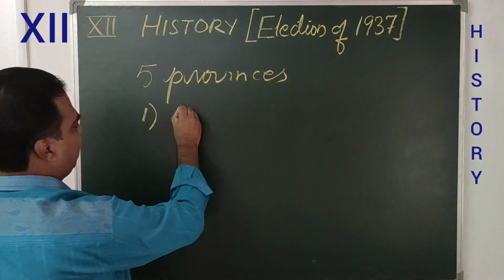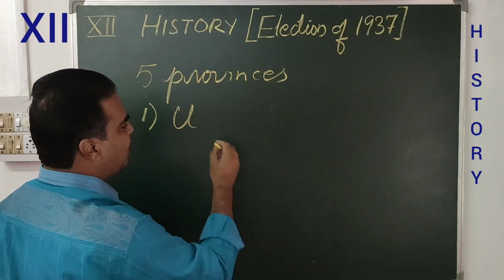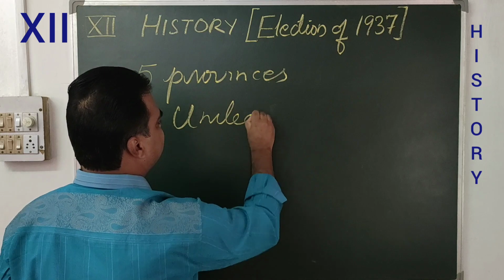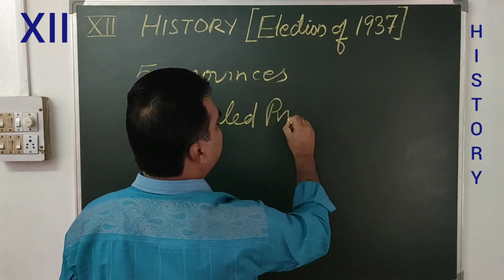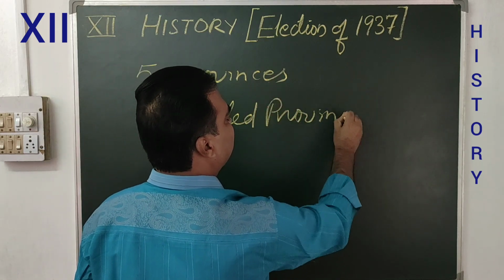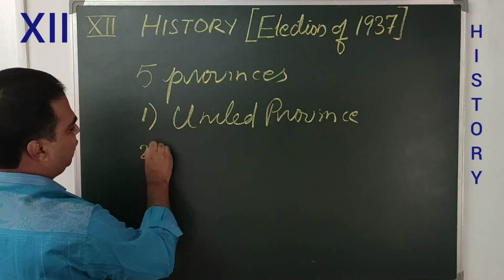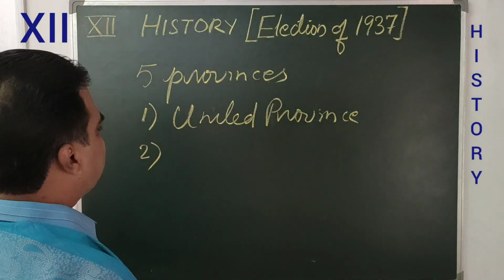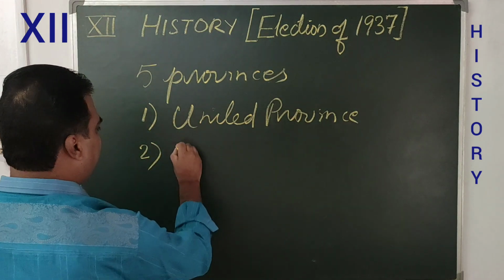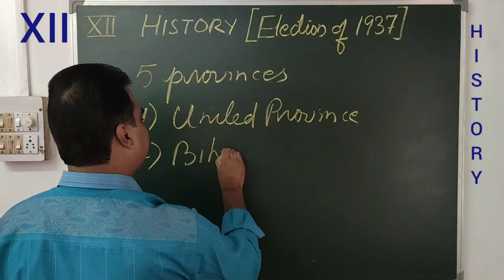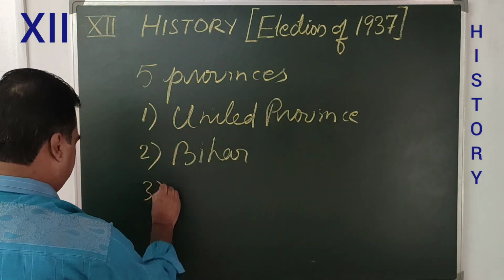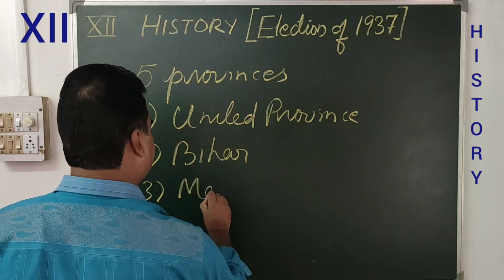First one is United Province. Number 2 is Bihar. Number 3 is Madras.